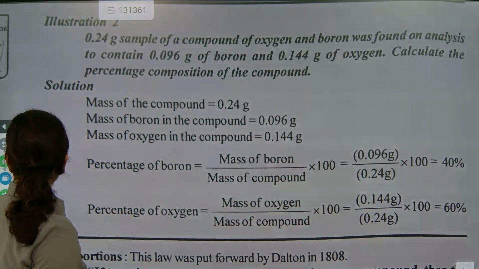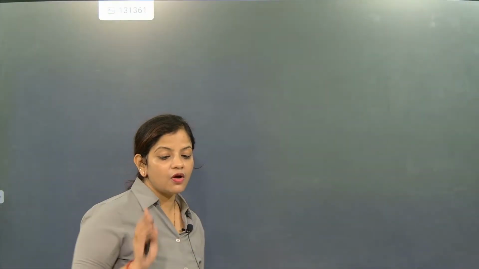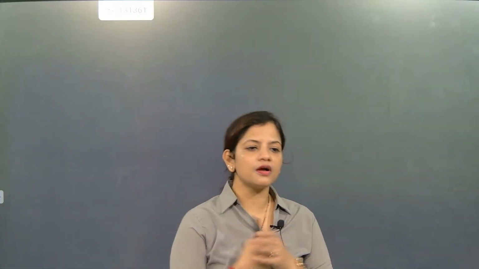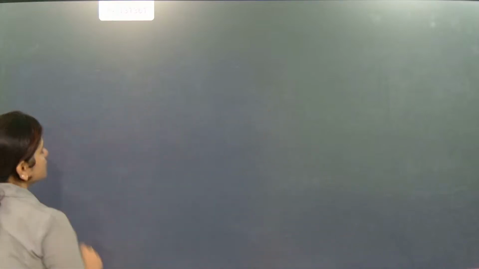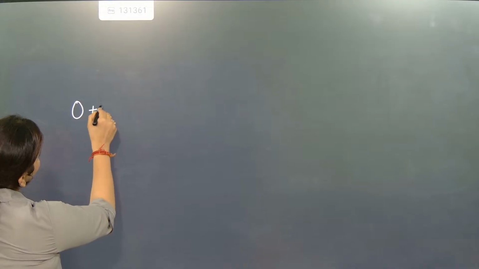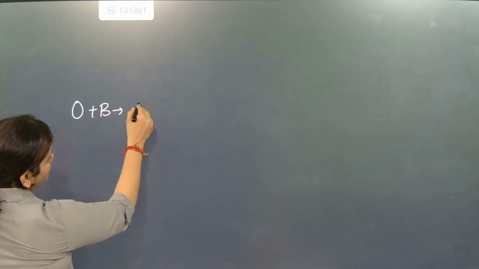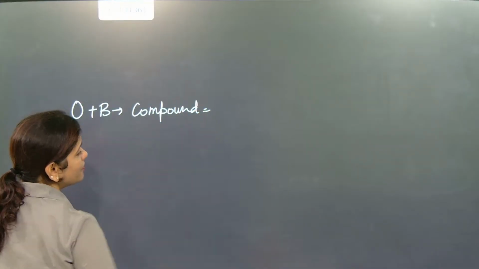Now look here. First understand, oxygen and boron, they both are combining to make a compound. Oxygen plus boron, they are making a compound. So what is the mass of the compound? Can you tell me?